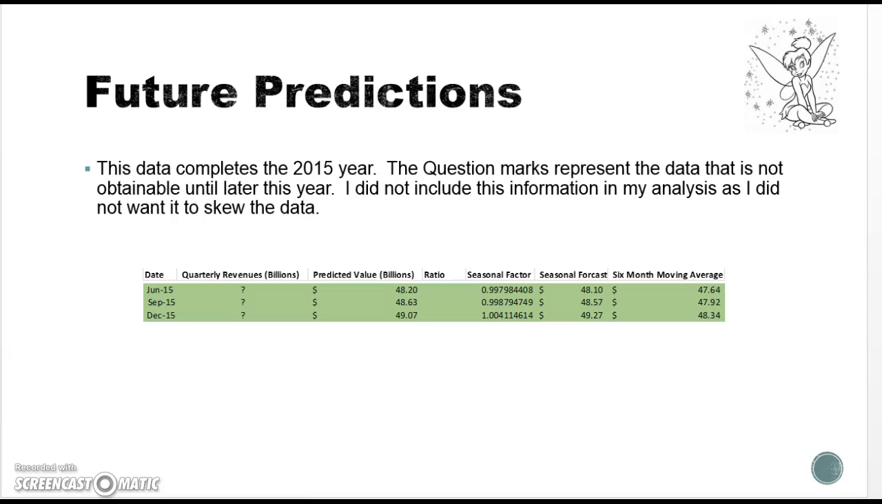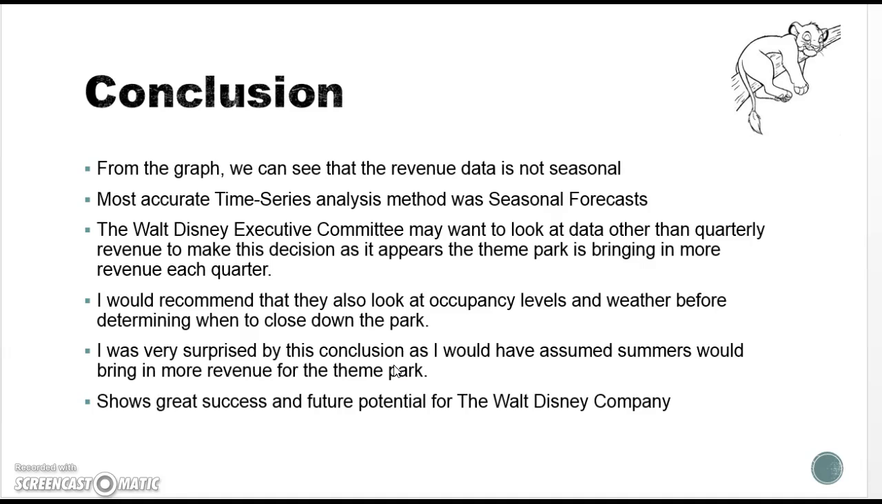So I just want to make a few future predictions, about 48 to 49 billion for the rest of the year here. And so to conclude, we'll move back to the executives. I highly recommend that Walt Disney look at some other data to determine when they're going to close the park, maybe occupancy levels and weather. I think those may yield more accurate results. And I just want to say I was surprised by the data, but